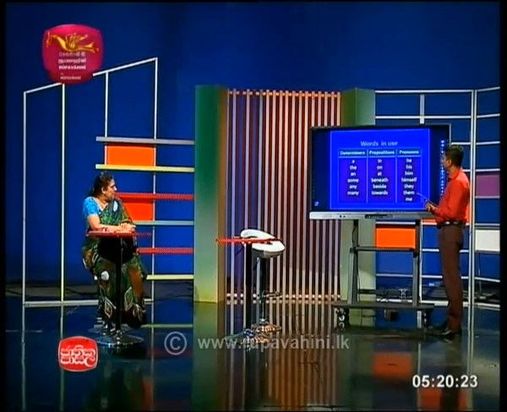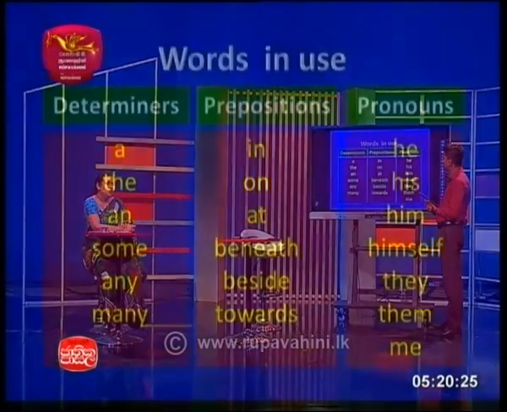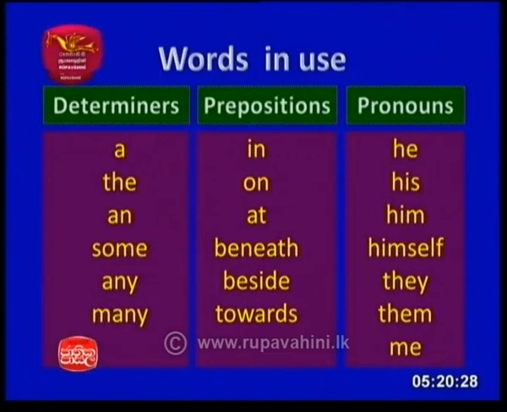Then determiners, prepositions, pronouns, all these what we have learnt before. Determiners before a noun, the, and, some to give the quality or quantity. Then prepositions to show the place, date, time, positions, like that. Then pronouns, instead of a noun, we can use these words. So this is just a reminder, right, what you have learnt before, because you have to use all these types of words.